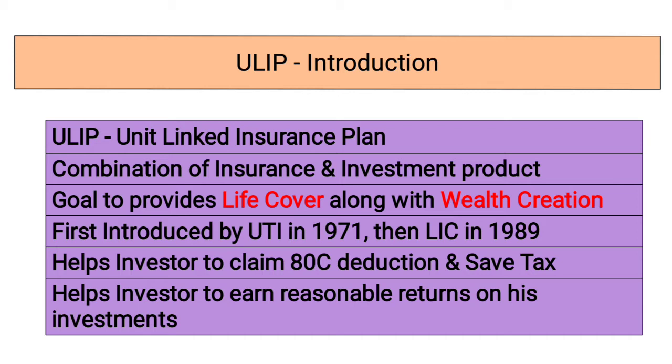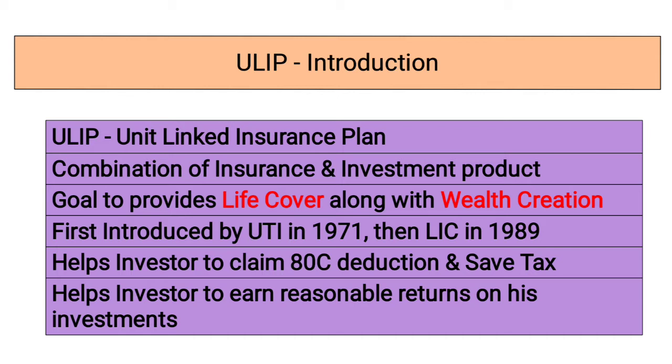wealth through reasonable returns. In India, the ULIP was first introduced by the Unit Trust of India, that is UTI, in 1971, and then subsequently by the Life Insurance Corporation of India, that is LIC, in 1989.